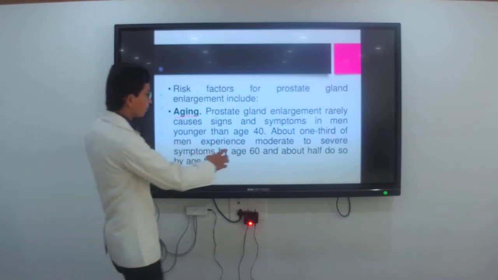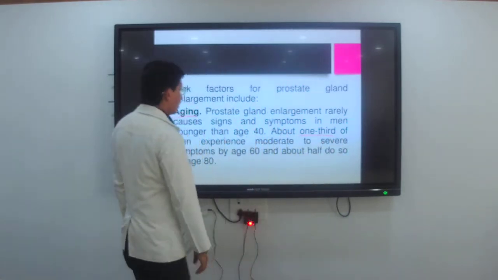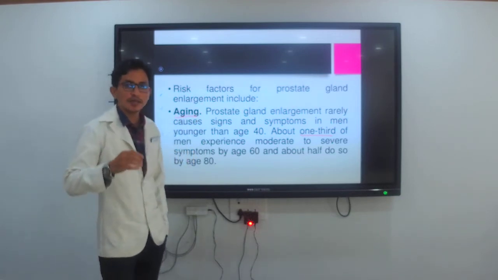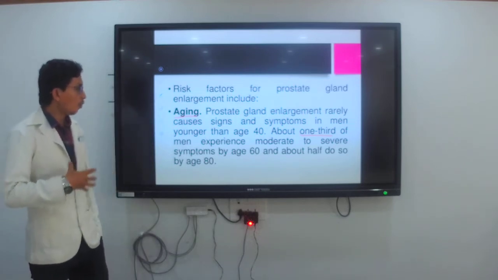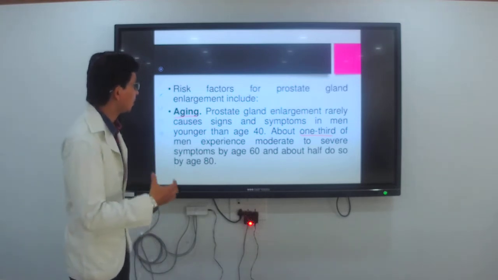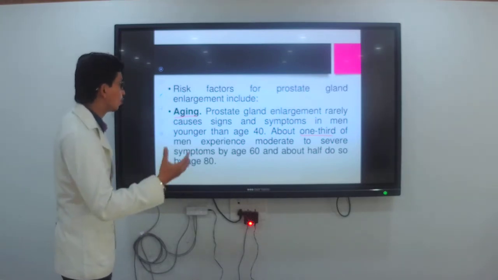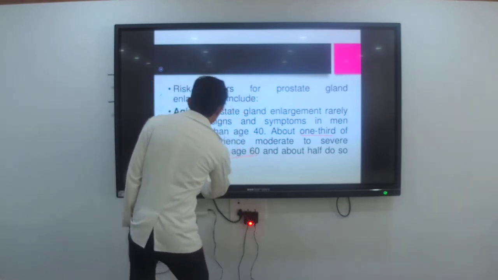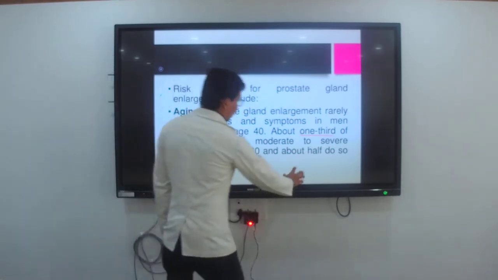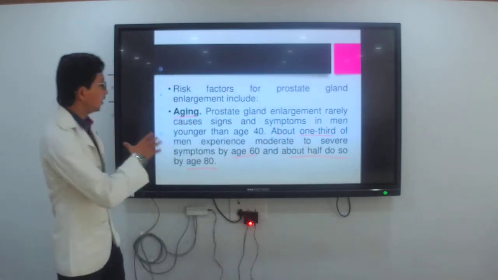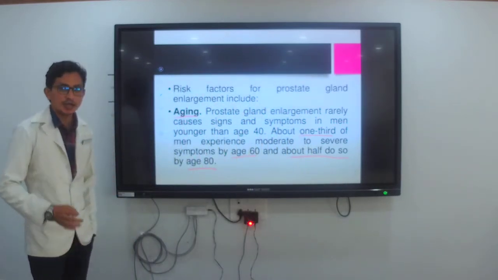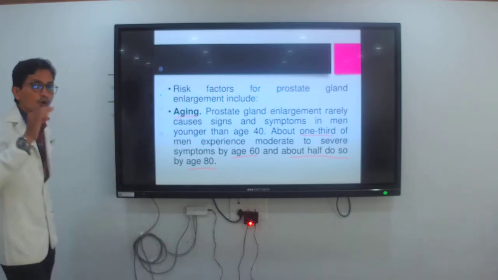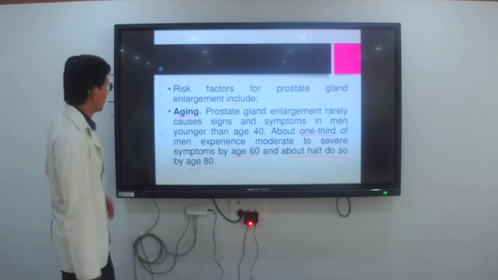Then next you can see 1/3 of men experience moderate to severe symptoms. Because of these symptoms they are suffering from BPH. At the age of 60 it is about 1/3, and at the age of 80, about half, around 80%, are suffering from BPH.